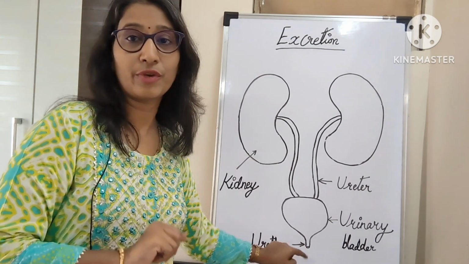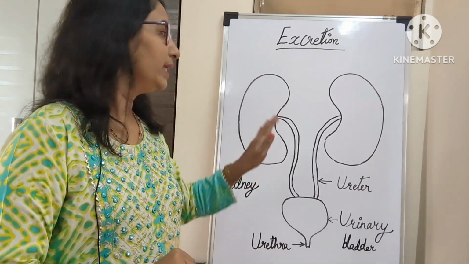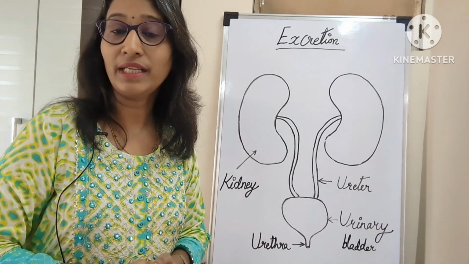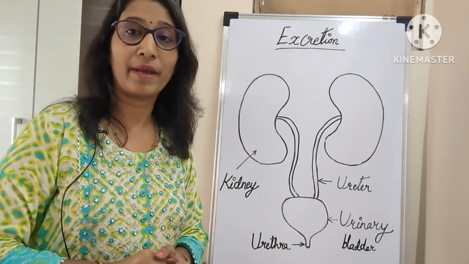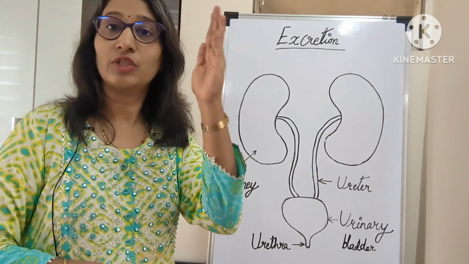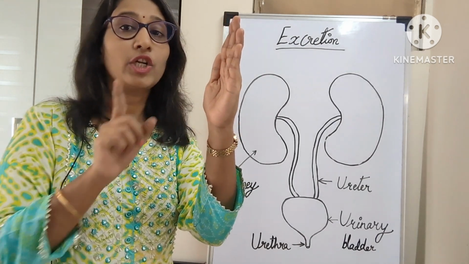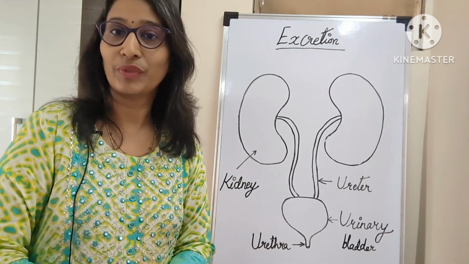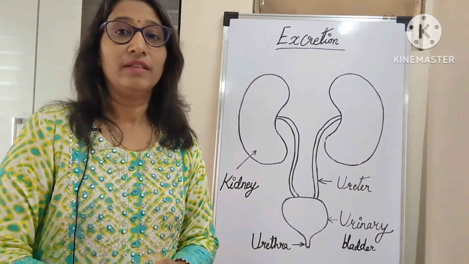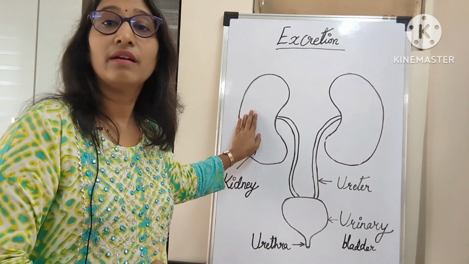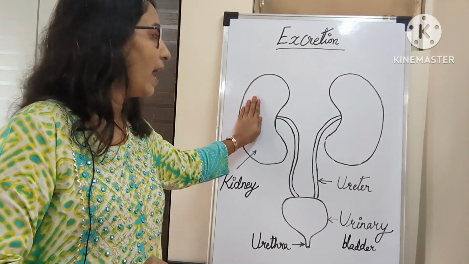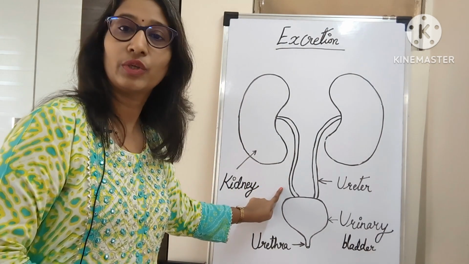एक urethra और एक urine bladder. So ये kidneys है कहाँ पर? These kidneys are located in the abdomen on either side of the backbone. So जो backbone है हमारा, suppose this is a backbone, they are located on either side of the backbone. दोनों side backbone के हमारे kidneys होती है. Now further, in these kidneys the urine is formed. यहाँ पर urine बनती है, it is produced over here and then it passes through the ureter.